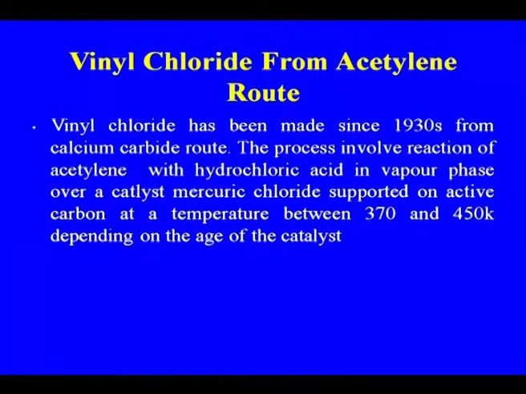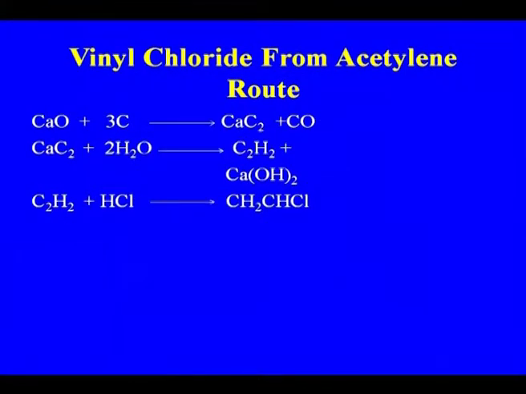The process involved the reaction of acetylene with hydrochloric acid in vapor phase over a catalyst, mercury chloride supported on active carbon, at a temperature of 370 degrees centigrade, depending on the age of the catalyst. So, this was actually the earlier route for making it, and this is the reaction. We are getting acetylene, and after the chlorination, that HCl then goes for the formation of the vinyl chloride.